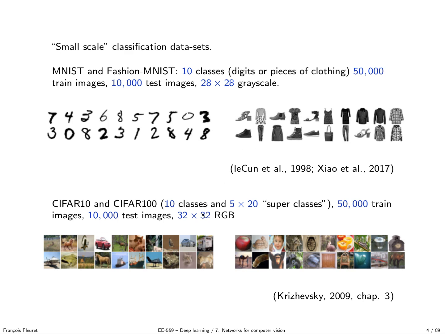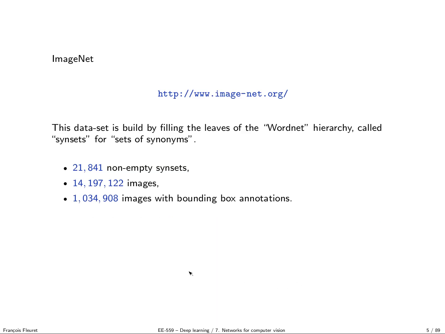Another one we have already seen is CIFAR and CIFAR 100, which are basically color version of MNIST proposed in 2009. A very important data set is ImageNet. So in some sense, it's one of the reason deep learning is so successful for computer vision is that this data set really provide a number of samples and number of classes that allow to scale everything up greatly.